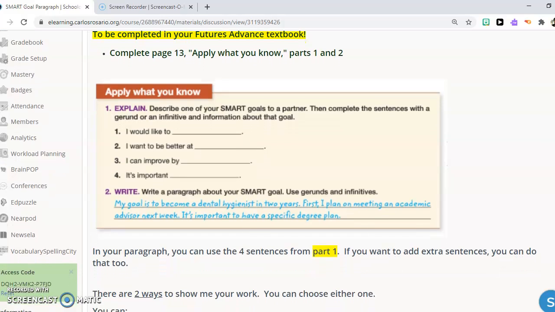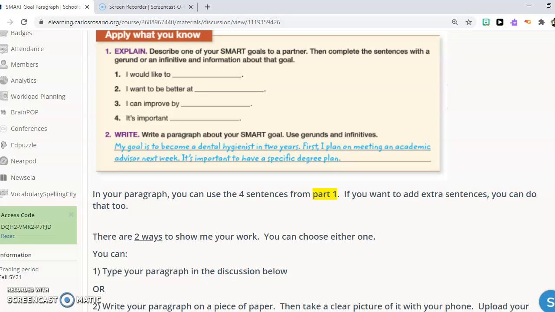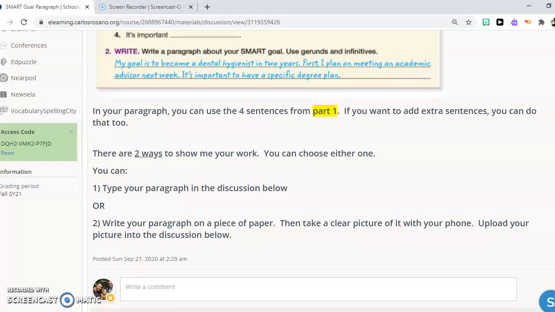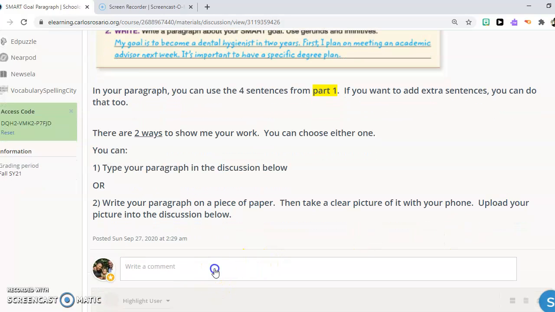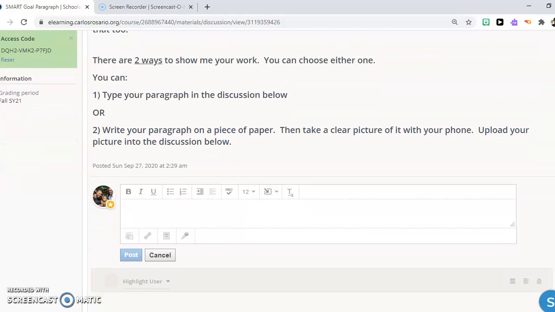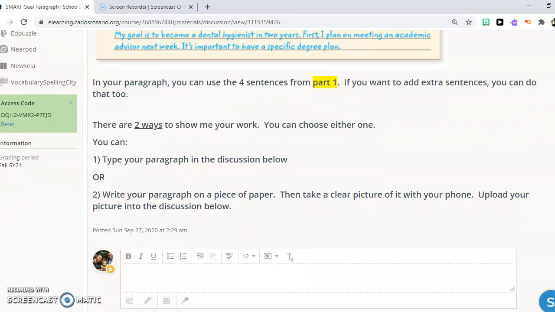So, you are going to complete page 13 in your book. And then you're going to write a paragraph using those 4 sentences together. You can also add more sentences if you choose. Okay? You can type your paragraph in the discussion or write it on a piece of paper very clearly and take a picture and put it in the discussion. Whatever you choose to do. Be sure to check for spelling and for grammar and punctuation errors.